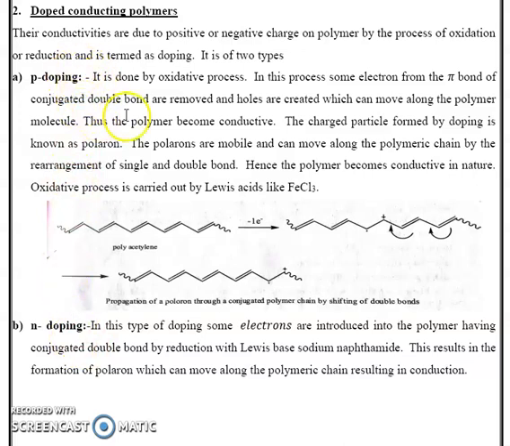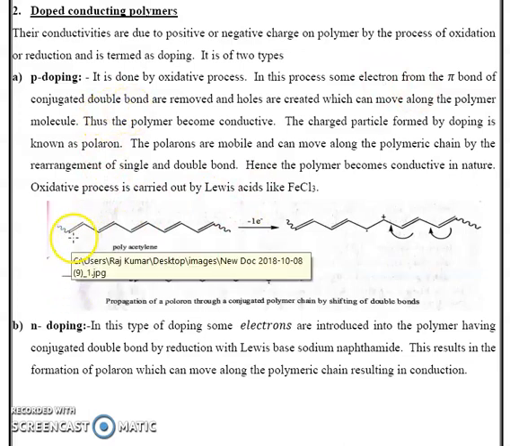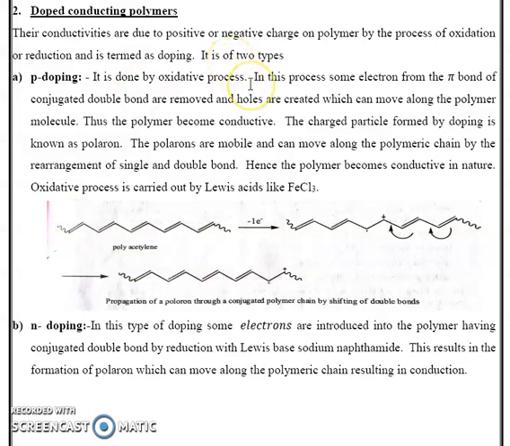First, p-doping. P-doping is an oxidative process. In this process, some electrons are removed from the pi bond of the conjugated double bond. Then holes are created. Holes mean positive charges are created. This positive charge can move throughout the polymer chain by the rearrangement of single and double bonds.